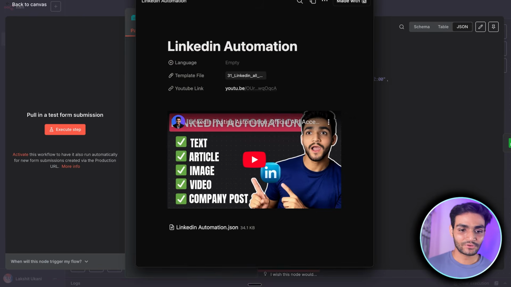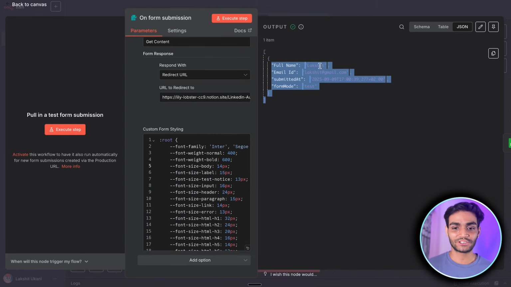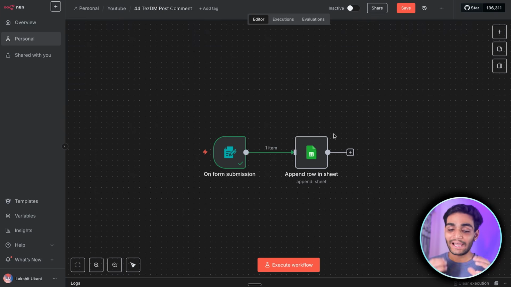So let me cross it out. And in the background, you can see we have got their information as well. Now once you have got the information, it's time to capture this information and store it somewhere. In my case, I am using this Excel sheet over here. You can use anything, and it has all the solutions.